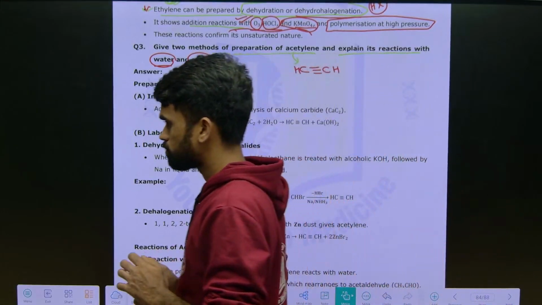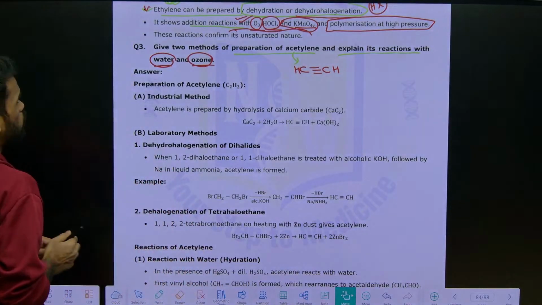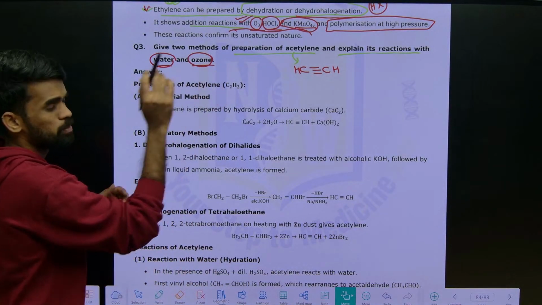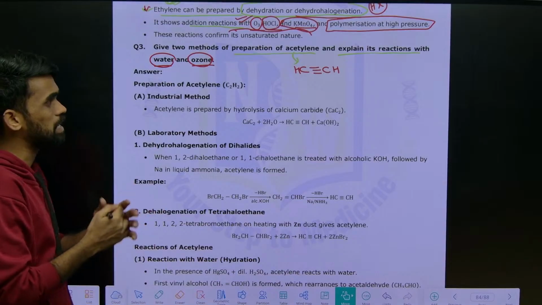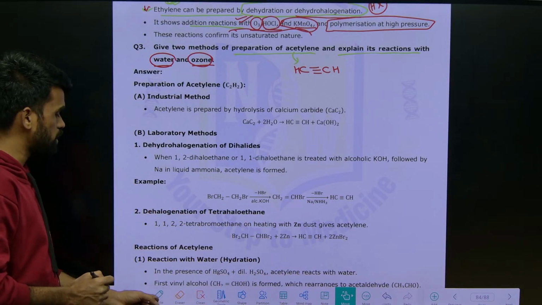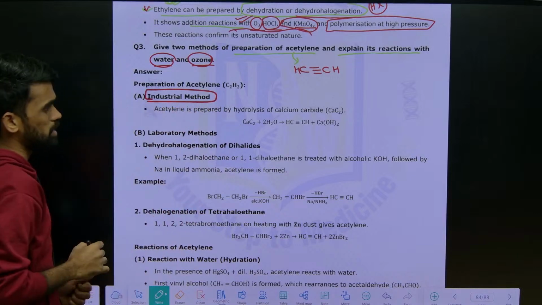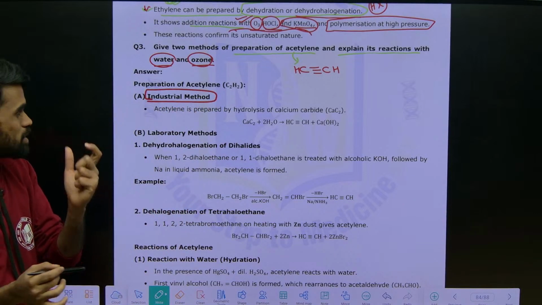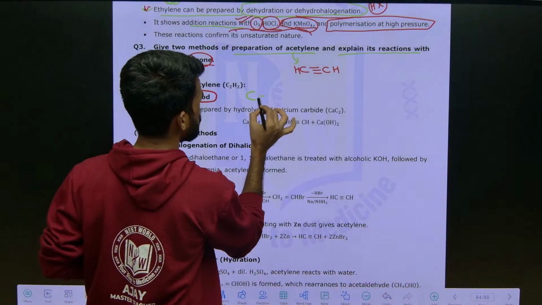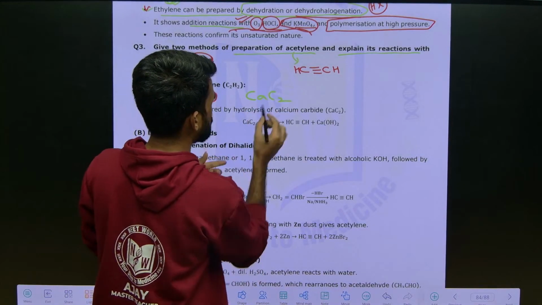Look at this, what they are saying: give two methods of preparation of acetylene. So it is very easy. The first one is the industrial method. The industrial method is nothing but you take calcium carbide. What is that? Calcium carbide. So take calcium carbide